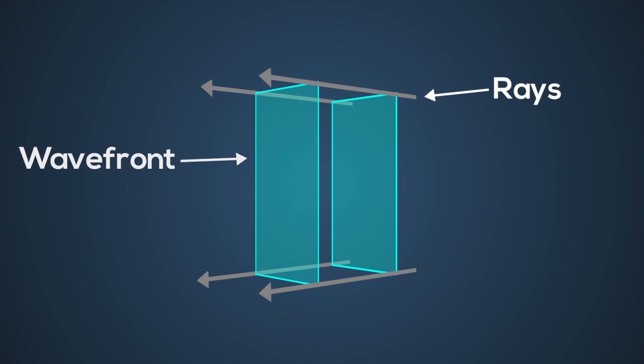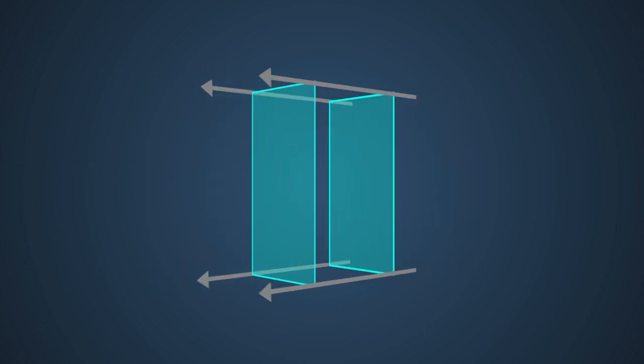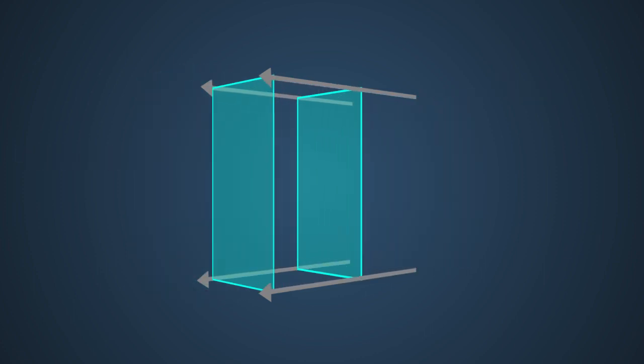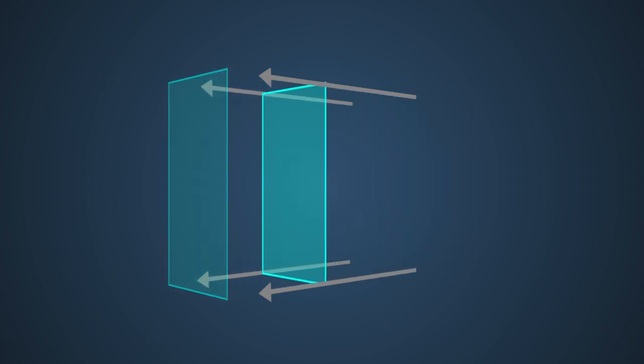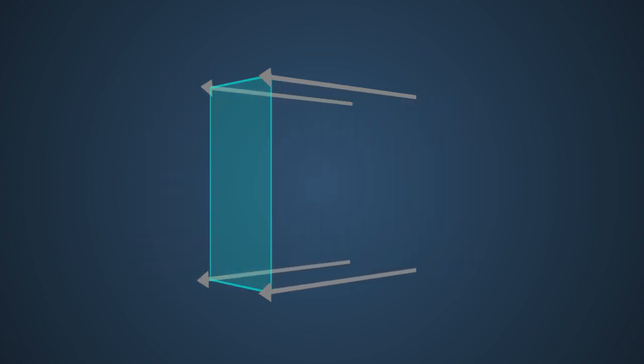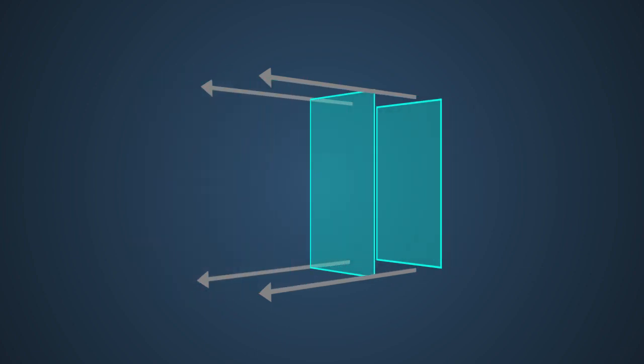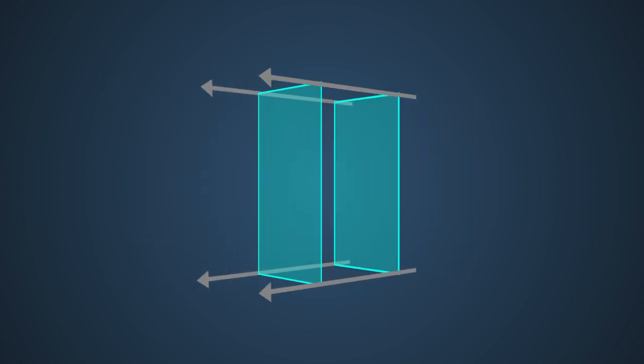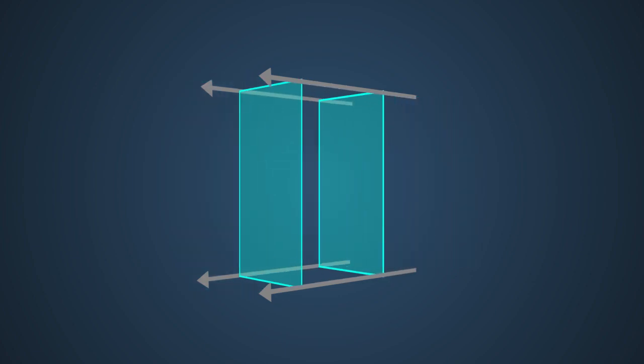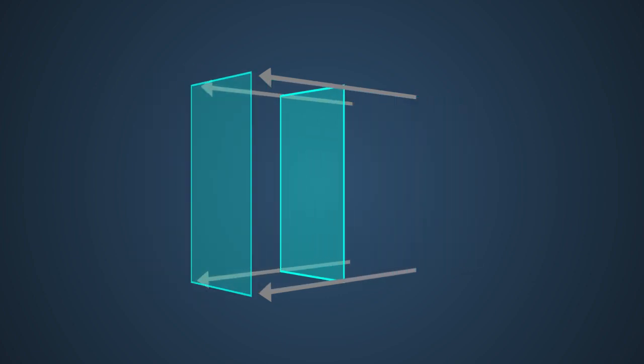So if there is a source of light and the waves are parallel to each other, then the wavefront is just a plane perpendicular to the direction of the motion of the waves and is situated at the place till where the waves have reached. You can see that the wavefront moves forward at the speed of light.